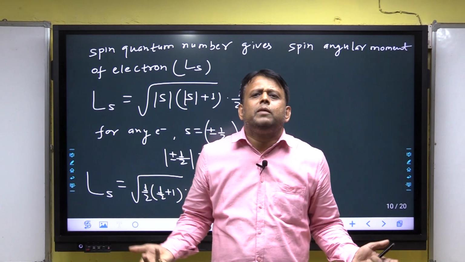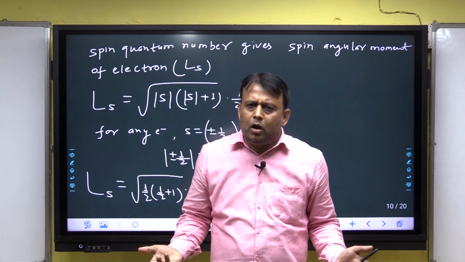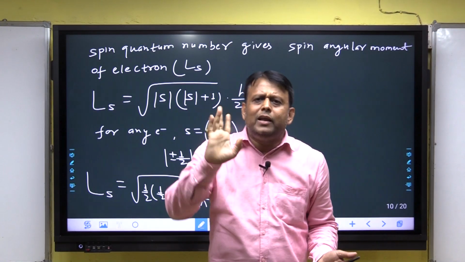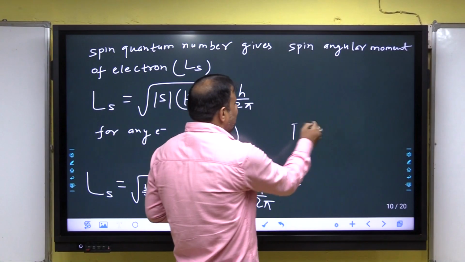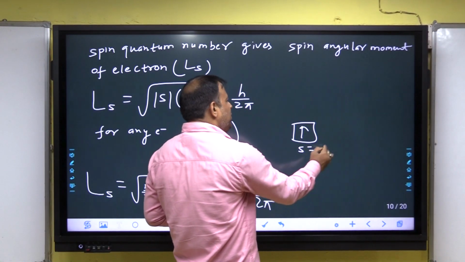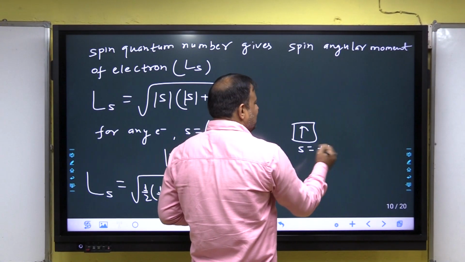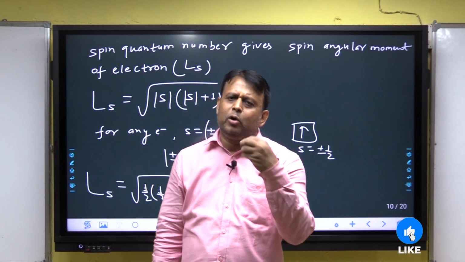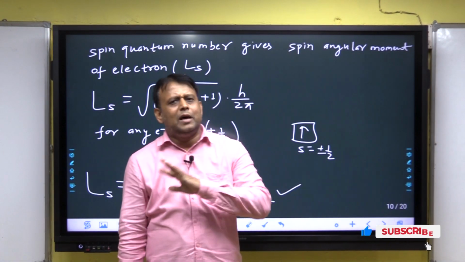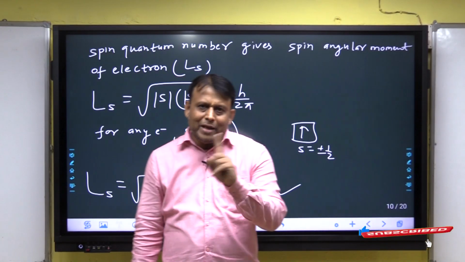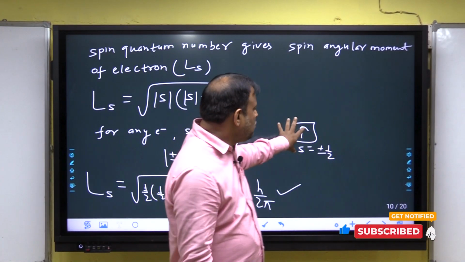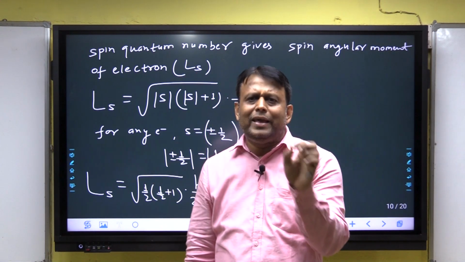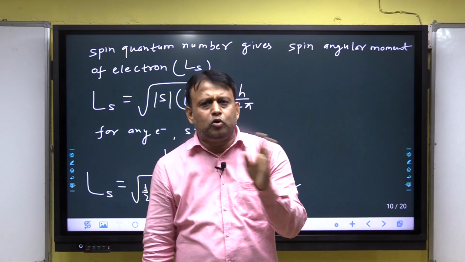Next, the spin quantum number only gives the spinning motion of an electron on its own axis. For any electron, S may be plus half or minus half. For any electron, plus half and minus half are both correct, but plus 1 or minus 1 is never correct. The spin quantum number is always either plus half or minus half for an electron.